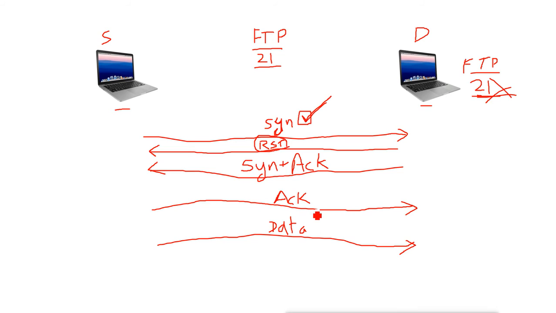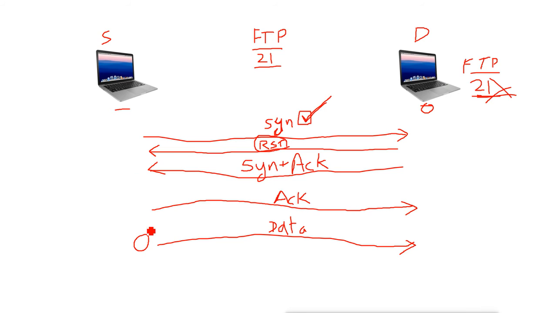So there is a reset flag also. Then there are some other flags like push and urgent. These are special flags. Suppose the data is being sent, and the other machine is not working properly or is a slow machine, so the packets are stuck on the source side.